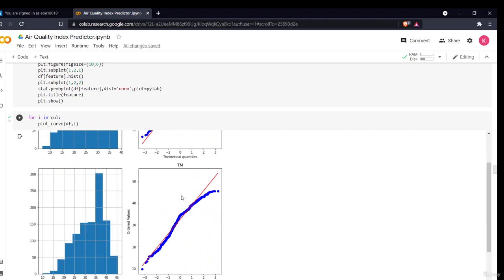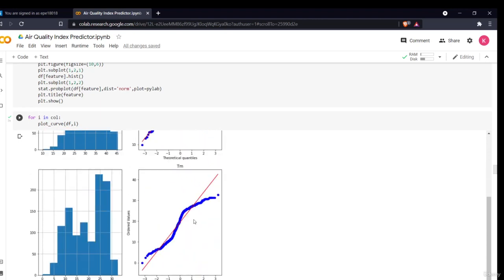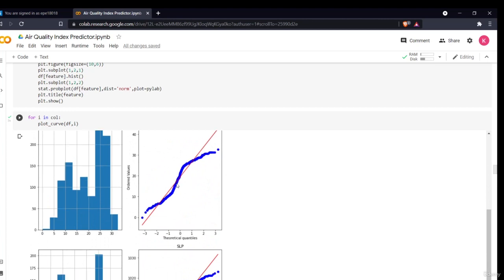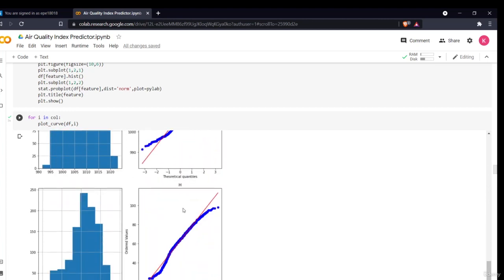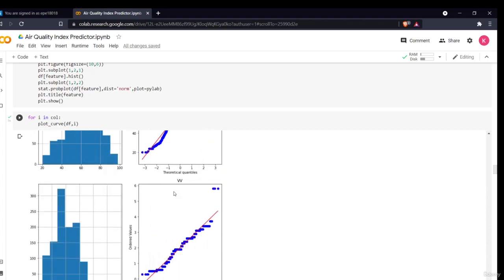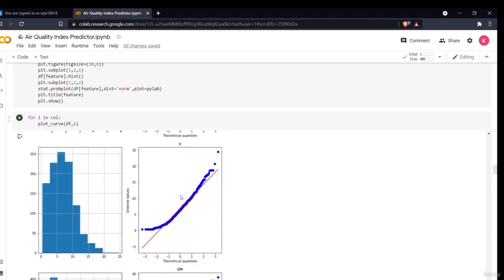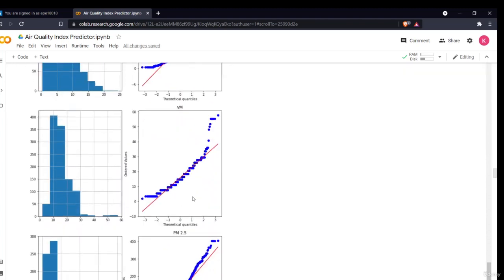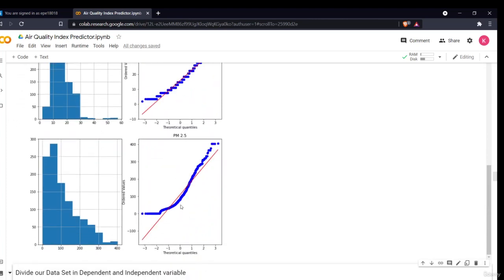I'll be doing some logarithmic transformation, and some reciprocal transformations, to see if my data fits the line or not. Some of the data we can ignore a little bit. For the sake of simplicity, I'm doing nothing, just using the same data. I will standardize the data afterwards. It will be the same, but most of the data is falling on a line, so we are good to go.